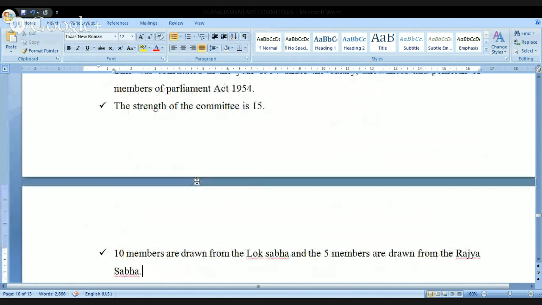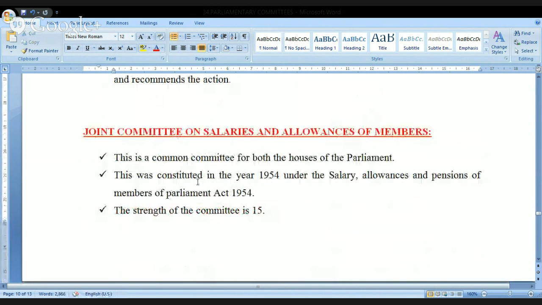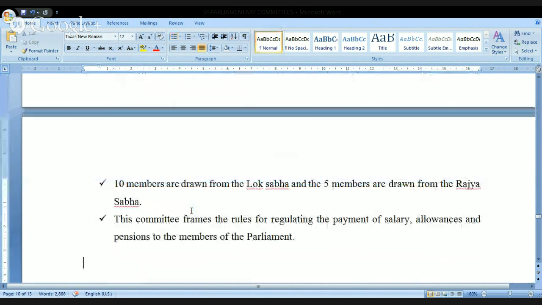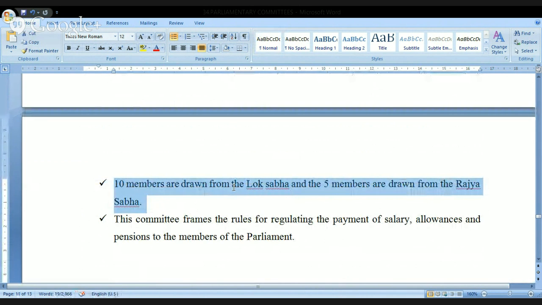Next one, Joint Committee on Salaries and Allowances. So this is the common committee for both the houses. It was constituted in the year 1954 under the Salary, Allowances and Pensions of Members of Parliament Act. The strength is 15. 10 members from the Lok Sabha and 5 members from the Rajya Sabha.